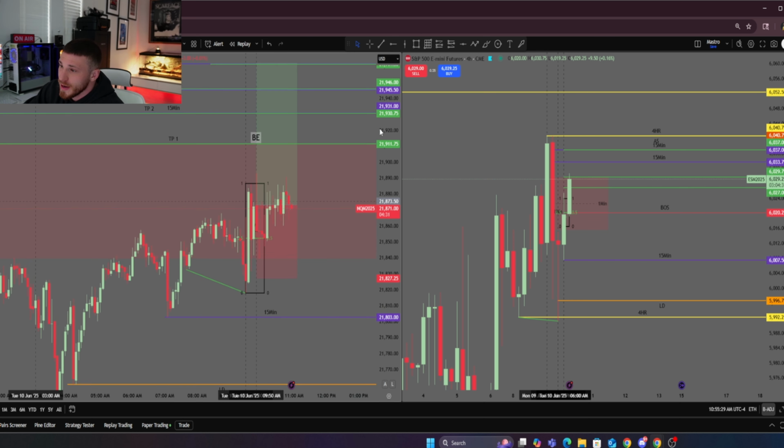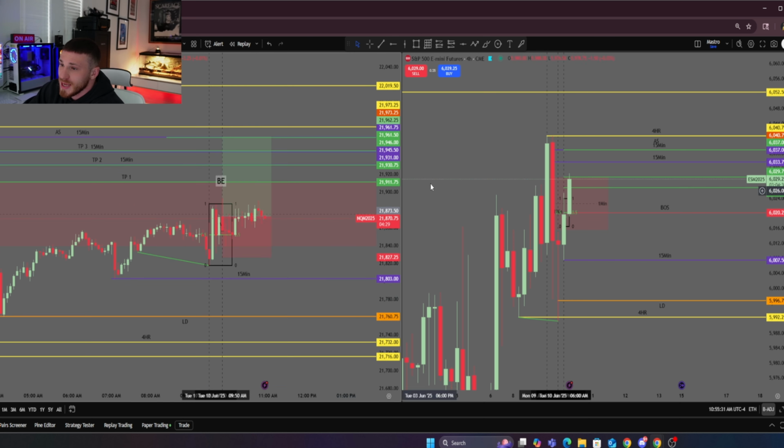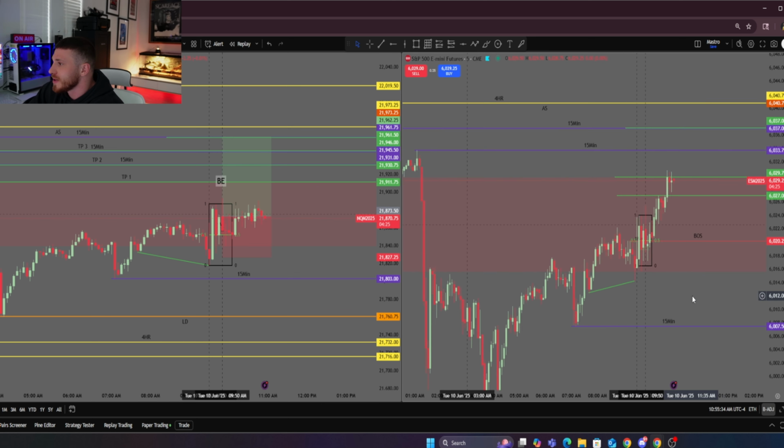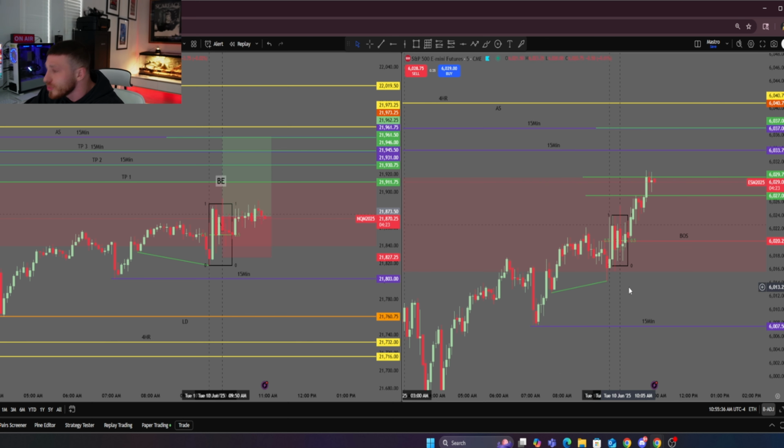But as we could see, we go down to the 5-minute on market open. NASDAQ never broke structure to the downside on the 5-minute, but ES did. And then we decided to break structure back to the upside, formed a 5-minute bullish SMT. So we had on NASDAQ a low, then a lower low. On ES, we formed a low and then a higher low. So ES wasn't lagging after this on the 5-minute time frame.